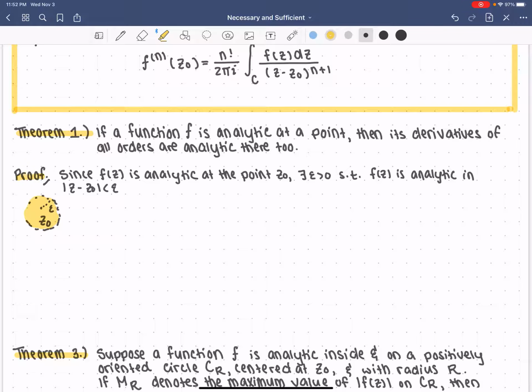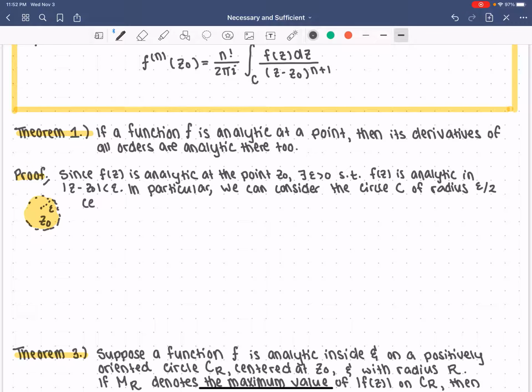All right, moving on. So we know f of z is analytic in |z minus z naught| less than epsilon. In particular, we can consider the circle C of radius epsilon over 2 centered at z naught.